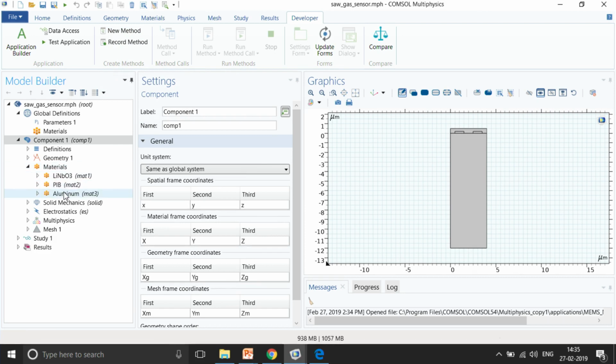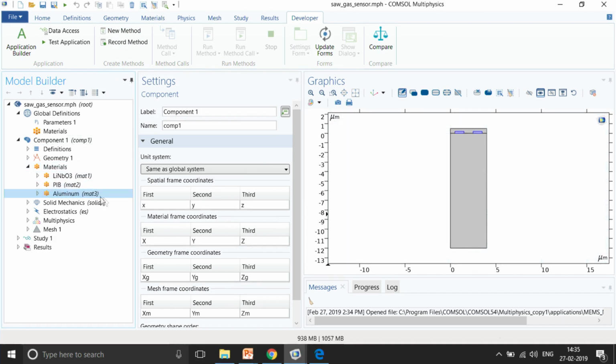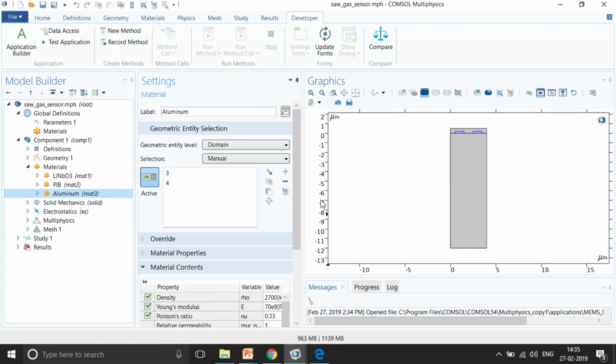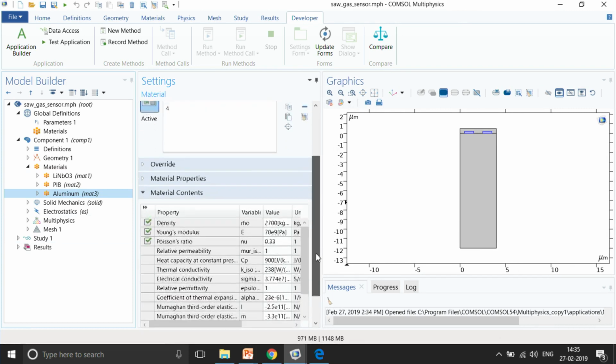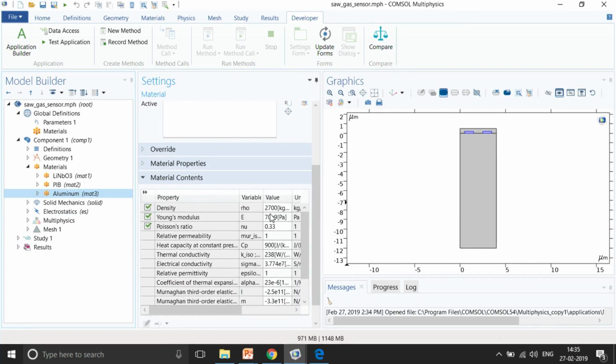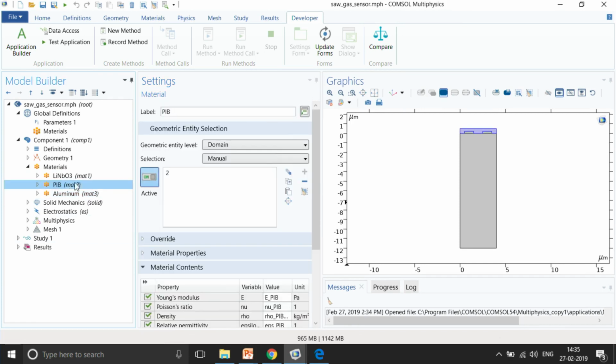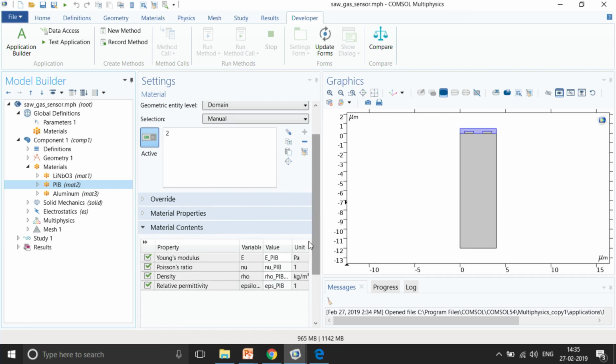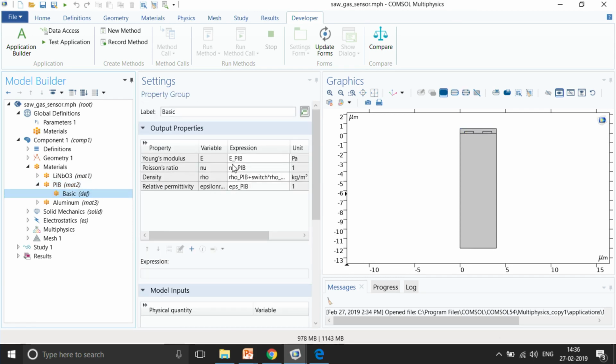So, as you can see, the top structure, the IDT structure, is modeled with aluminum over here, and the aluminum is modeled with a particular density, Young's modulus and Poisson's ratio. Then we have the PIB domain, which is modeled with a particular Young's modulus. Now, you can see E underscore PIB, and let me just open this model, and you can understand E underscore PIB would be defined somewhere else.